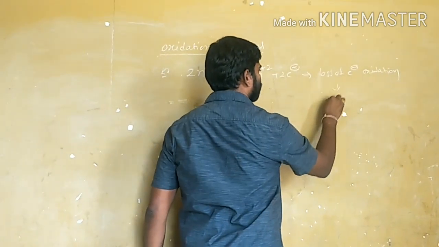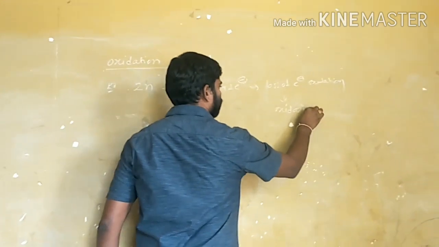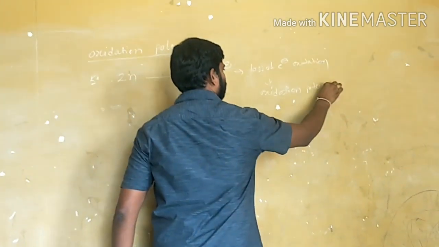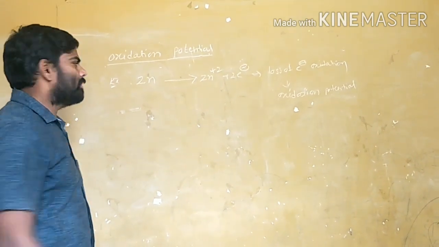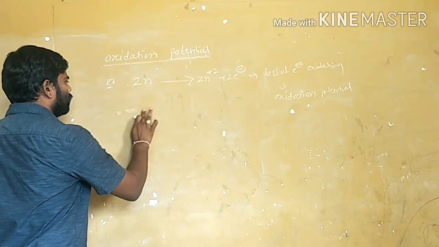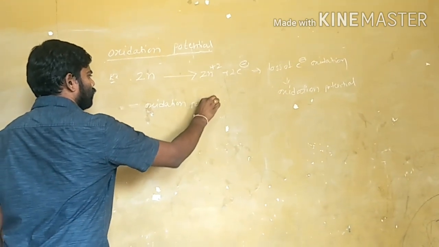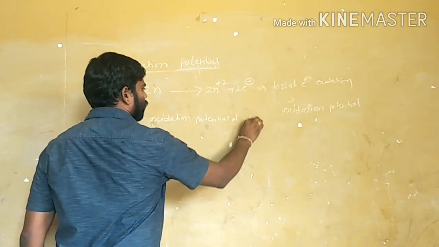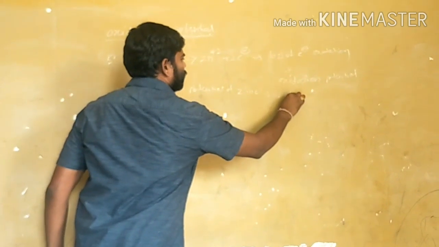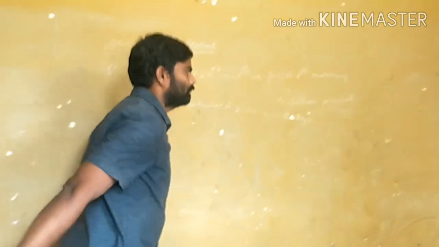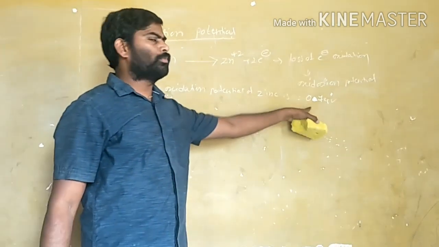Remember, this is oxidation potential, the potential exhibited by the single electrode. The oxidation potential of zinc is 0.74 volts. How this value is obtained, we will discuss later.